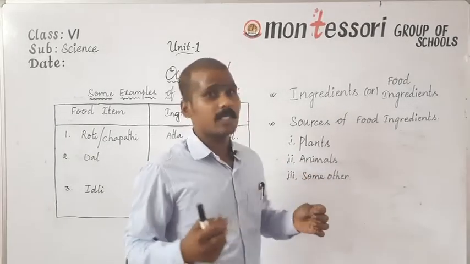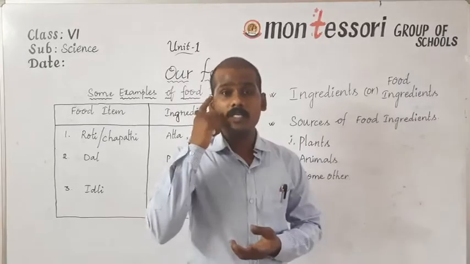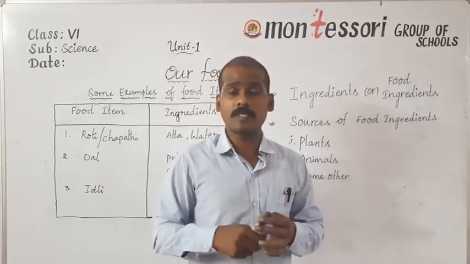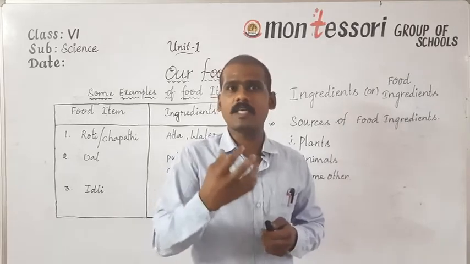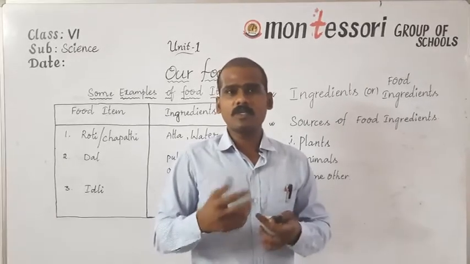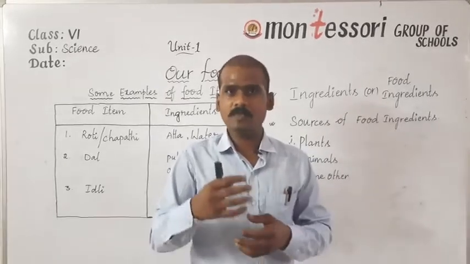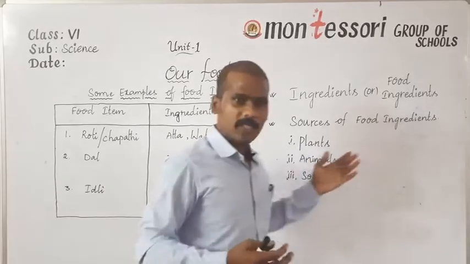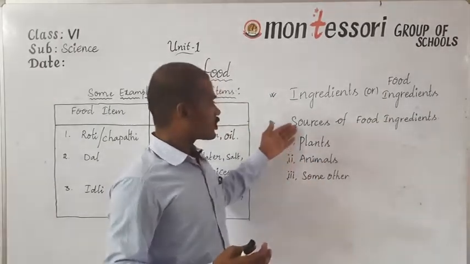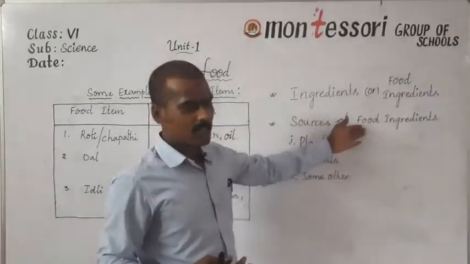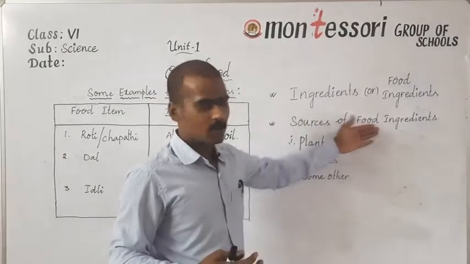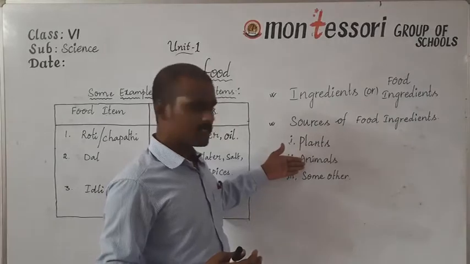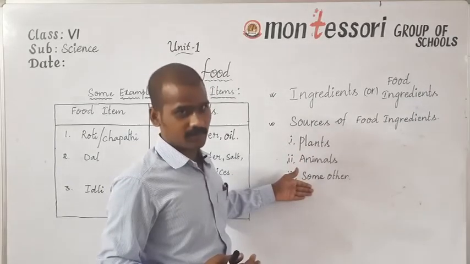And for example, let's take baking soda, which is an ingredient to prepare some baking items like a cake. It is chemically prepared. Actually, it is prepared in factories. It is neither from a plant nor from an animal. So most of the food ingredients, that means sources of food ingredients, are obtained from plants, animals, and also from some other places.